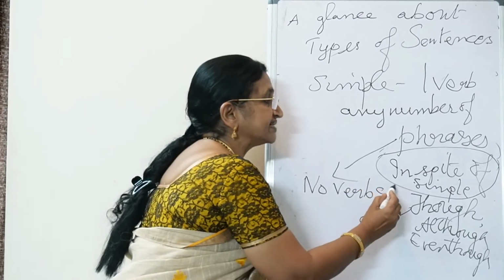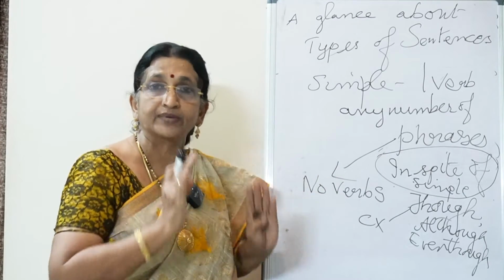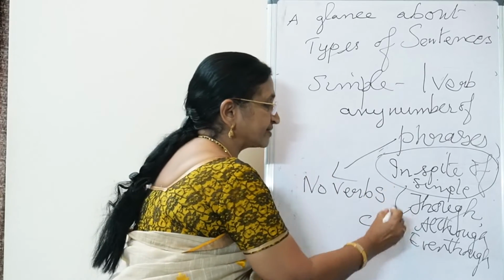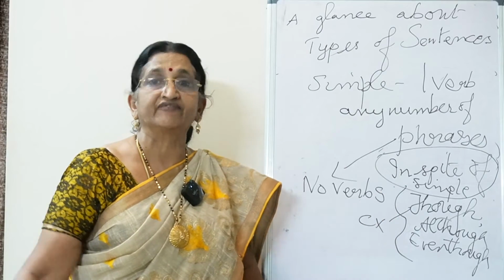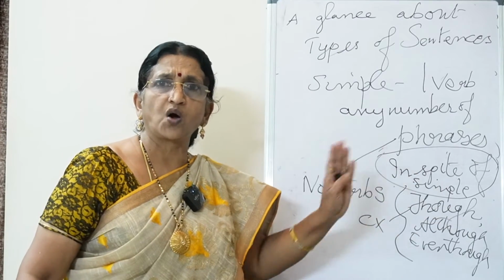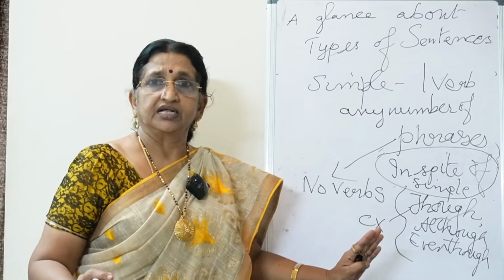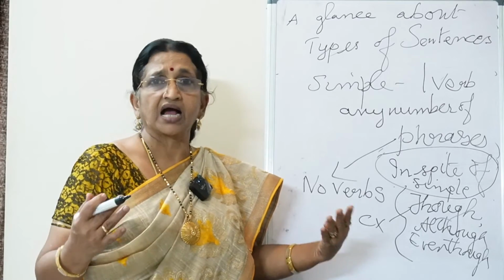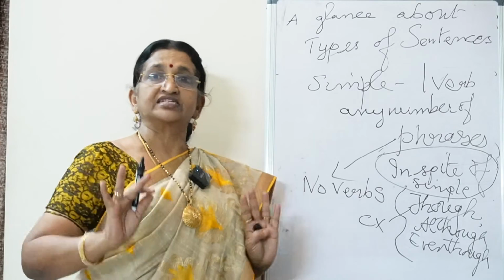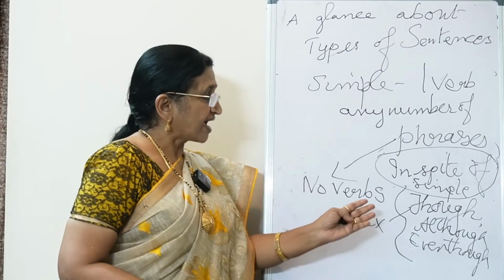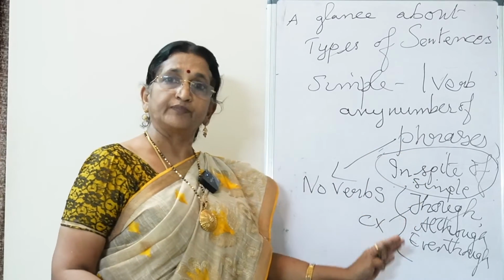When the same is put in complex, we can have though, although, even though. Even though it was raining heavily, I went out. Even though I was very tired, I worked hard. Even though she is very poor, she is always seen with a beautiful smile.